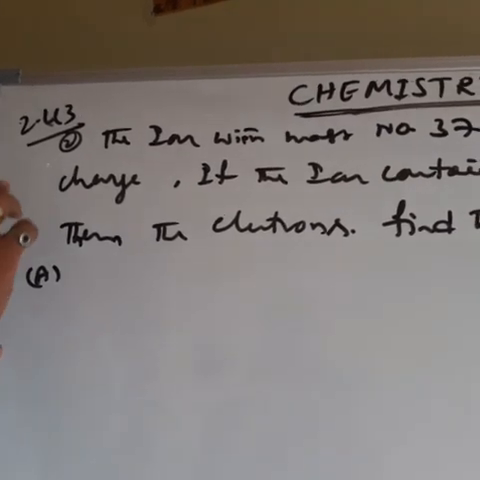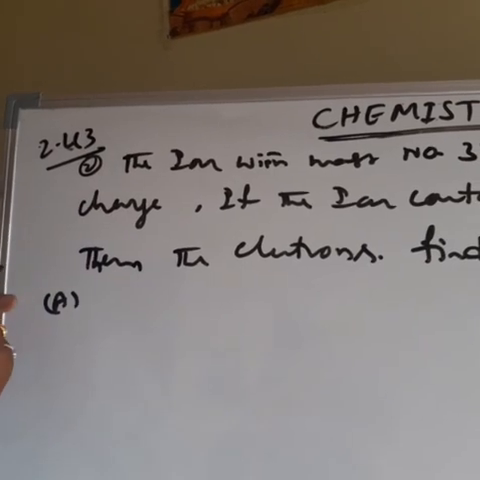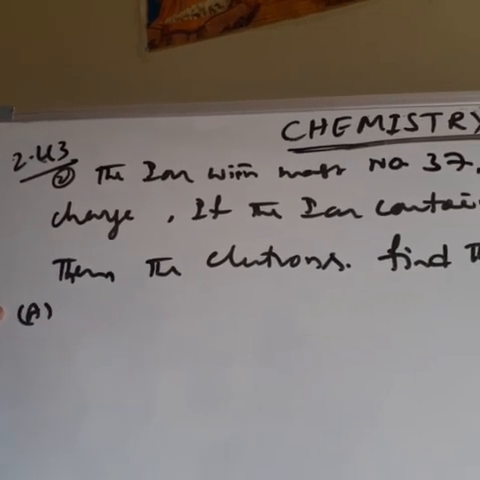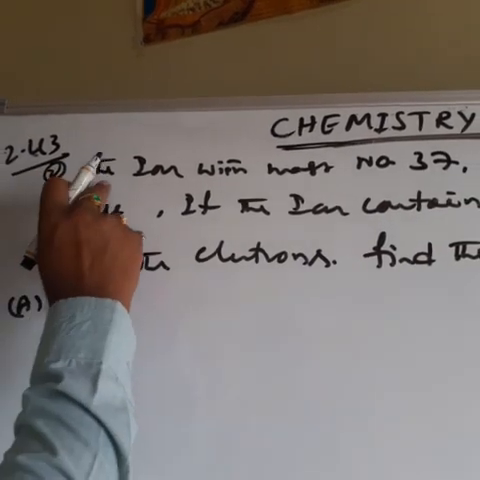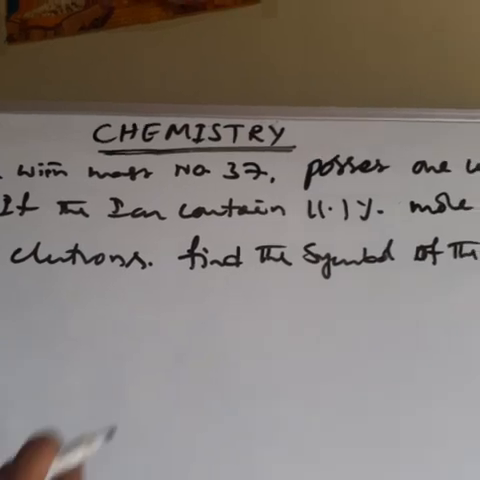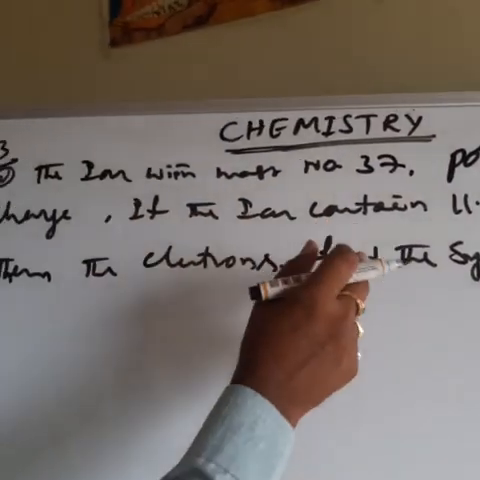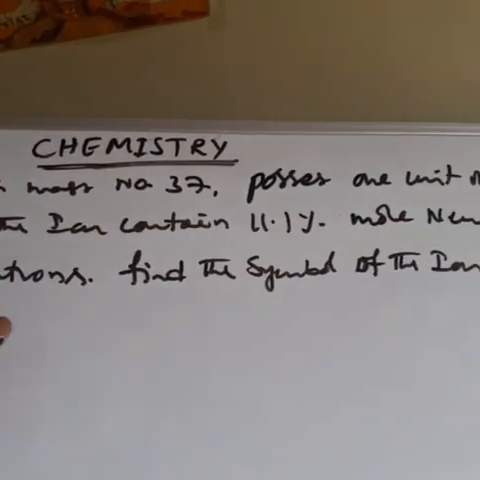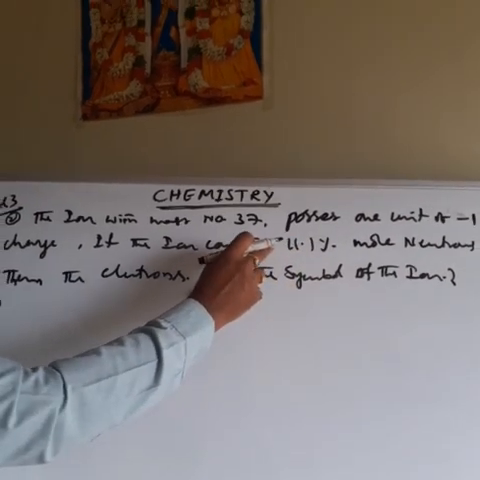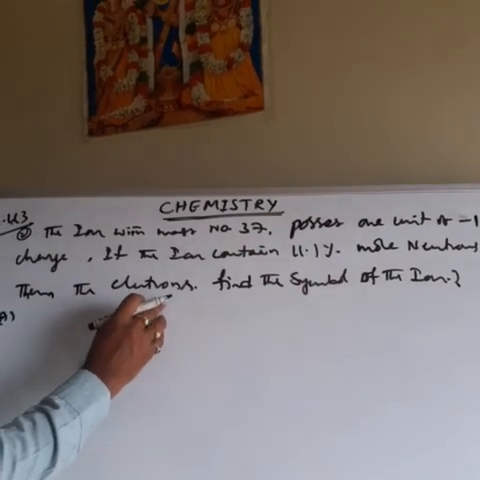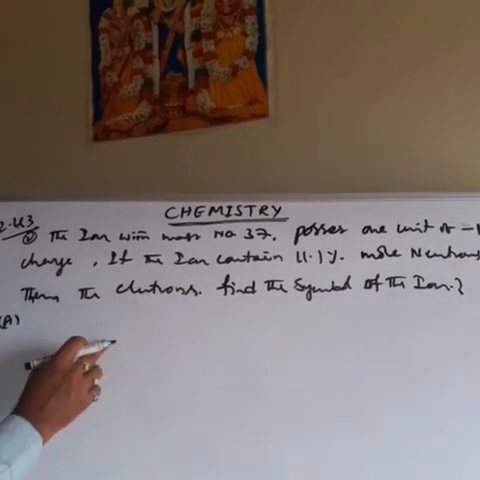Then see the last problem. This is also a textbook problem, question number 2.43, exercise problems. The previous question is 2.42. So this is also an important model and related model. The ion with mass number 37 possesses 1 unit negative charge, means 1 minus charge. If the ion contains 11.1% more neutrons than electrons, find the symbol of the ion.